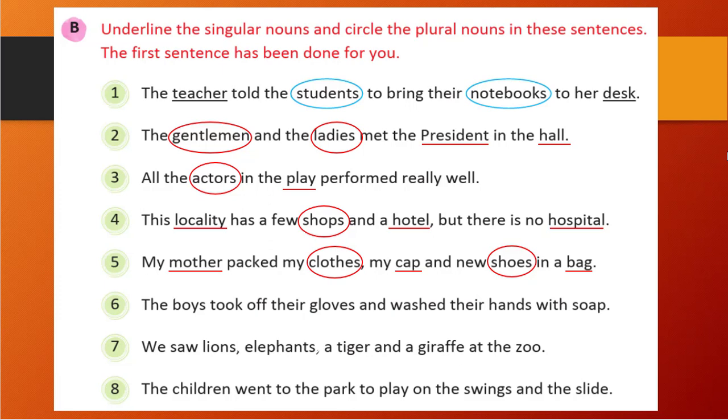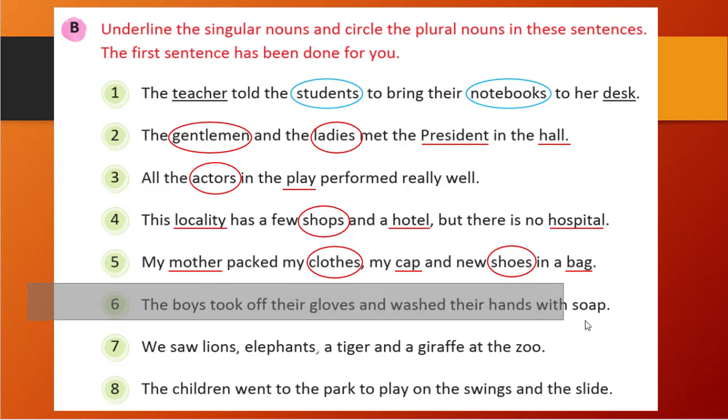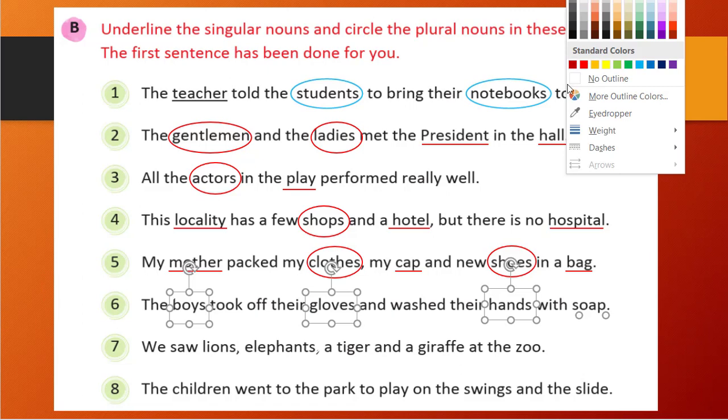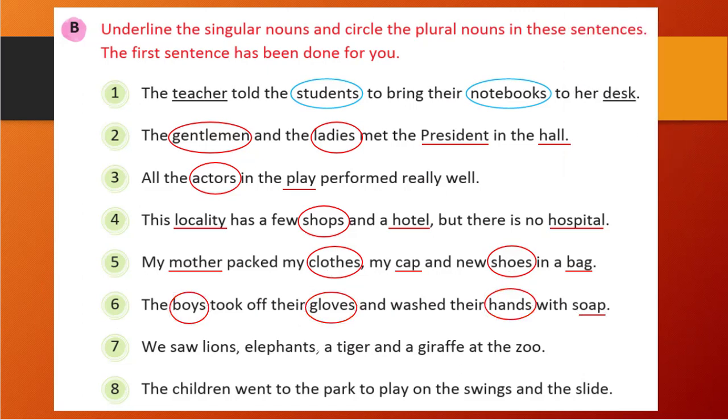The boys took off their gloves and washed their hands with soap. So here boys is in plural form. Gloves also has S there, so it is also a plural form. Hands is also plural. With soap, here we are talking about a single soap, that is a singular form, right? So the correct answer is this one: boys, gloves and hands are plural and soap is singular.